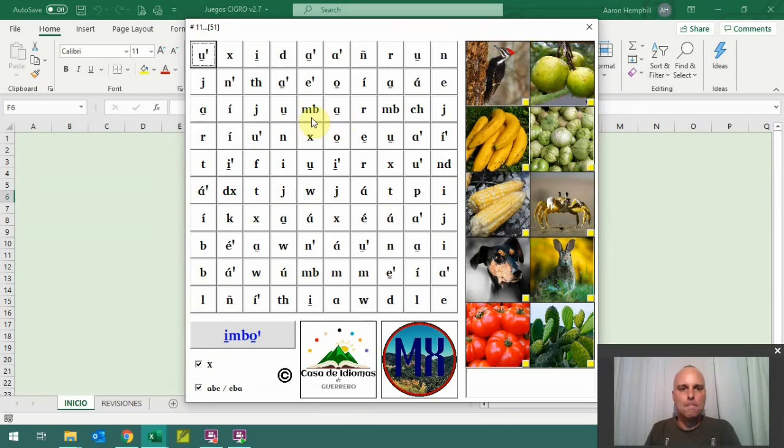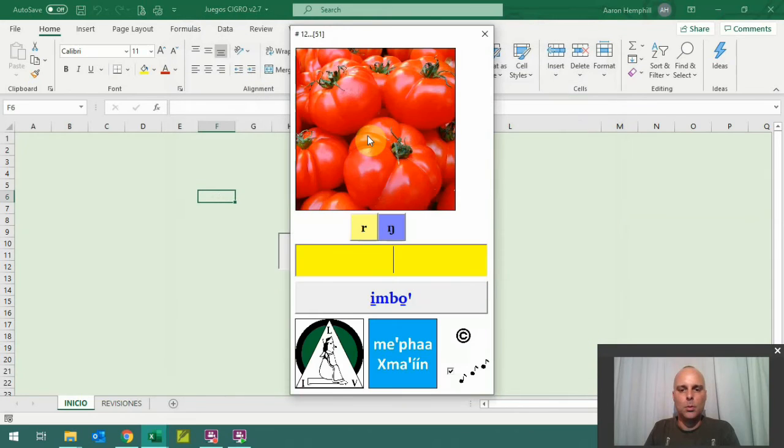All right, here we have sopa de letras, word search. Okay, so same thing. We got a word here. We can listen to it. We can see how it's spelled. And now we start looking for it. Okay, here it is at the beginning. So we're going to click on the first letter of the word, and the last letter of the word.